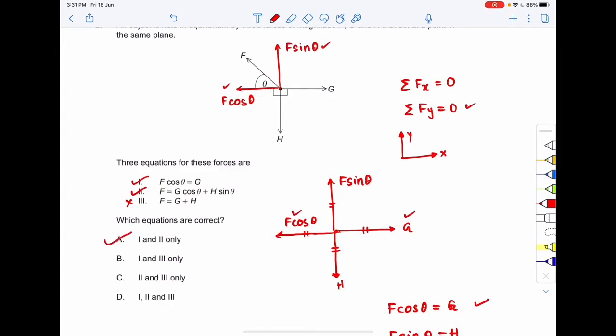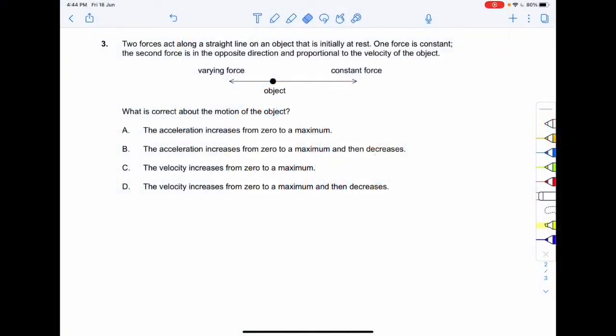Moving on to the next question: two forces act along a straight line on an object that is initially at rest. One force is constant, and the second force is opposite in direction and proportional to the velocity of the object.